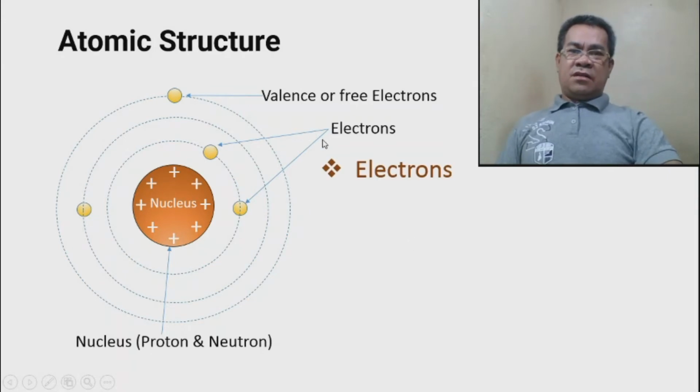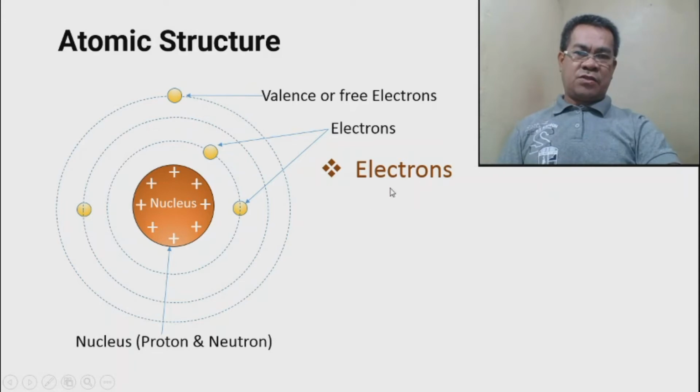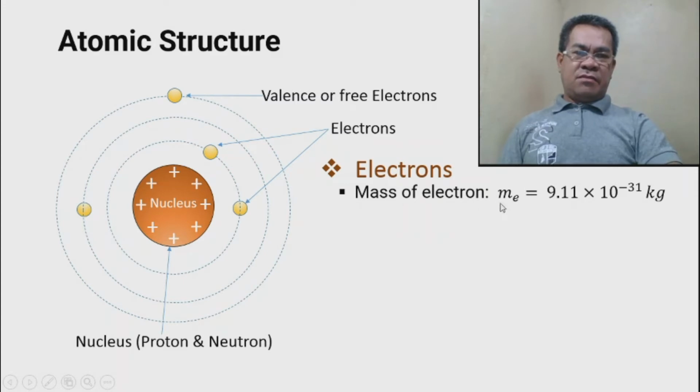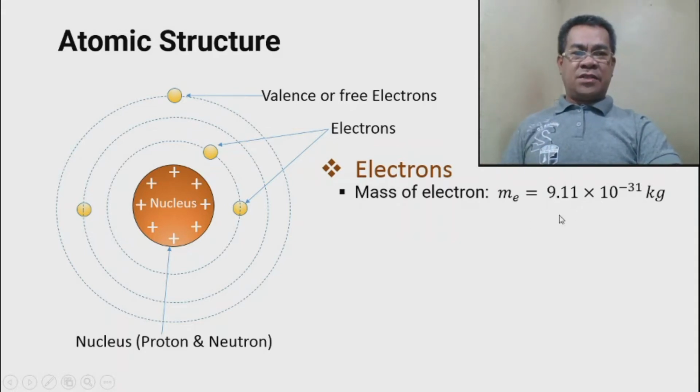Now, take note that electrons are particles, microscopic particles, but still, they have mass. So, somebody measured the mass of the electron as 9.11 times 10 raised to negative 31. This is very important in our study of electrostatics, so you have to memorize this one. The mass of an electron is 9.11 times 10 raised to negative 31 kilograms.